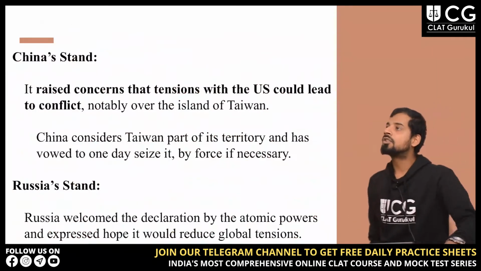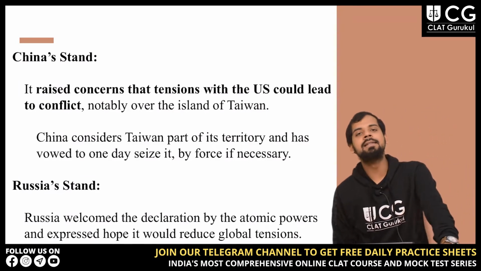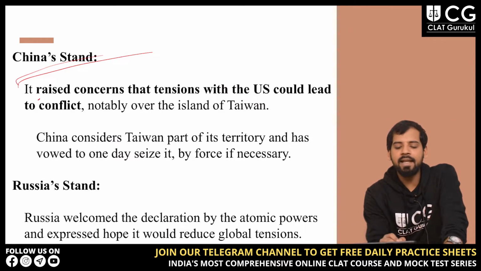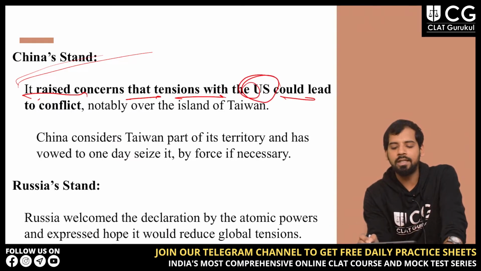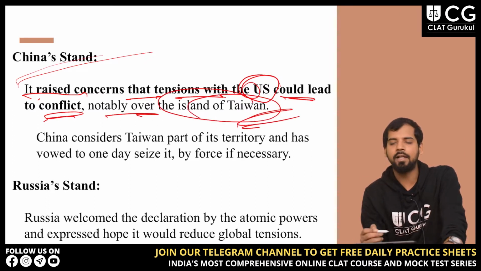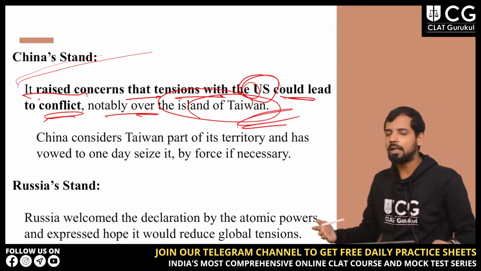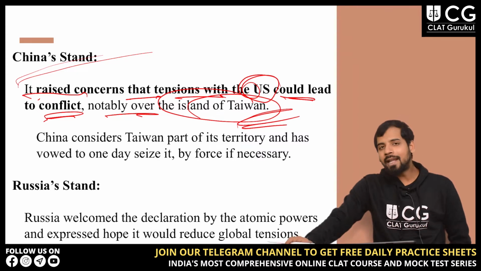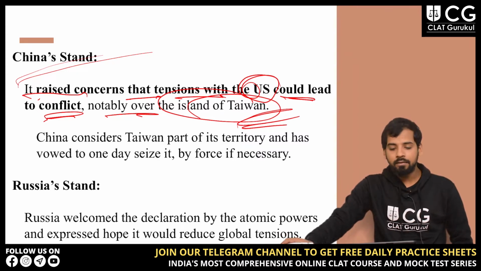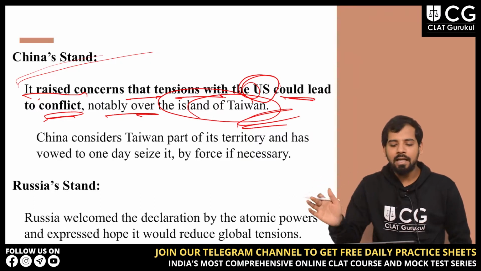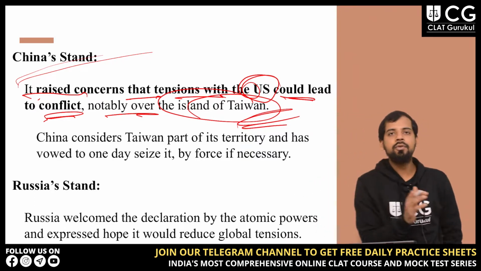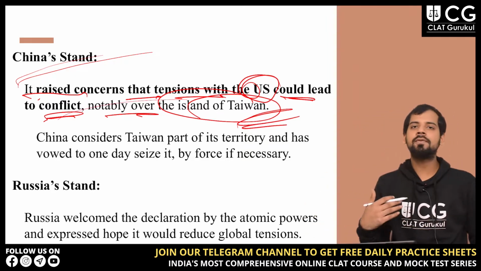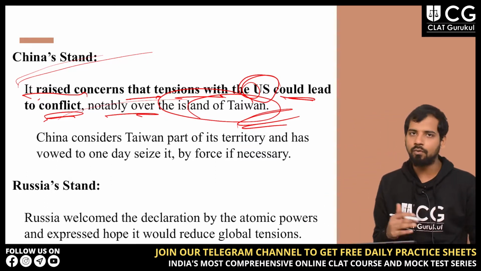Now let us discuss China's stand over this. What is China's stand over this particular thing? China raised concerns that tension with the US could lead to conflict, notably over the island of Taiwan. Again, with regard to NPT, China is saying that there are tensions with the US that could lead to conflict. Why? Because China and the US are in dispute over the island of Taiwan. So they are saying that the tensions will go on and on, and will lead to conflict over this issue.